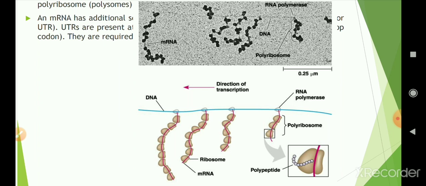An mRNA has additional sequences that are not translated. That means the untranslated region, or UTR, because they are not translated. UTRs are present at both the 5' end, before the start codon, and at the 3' end, after the stop codon. They are required for efficient translation processes.